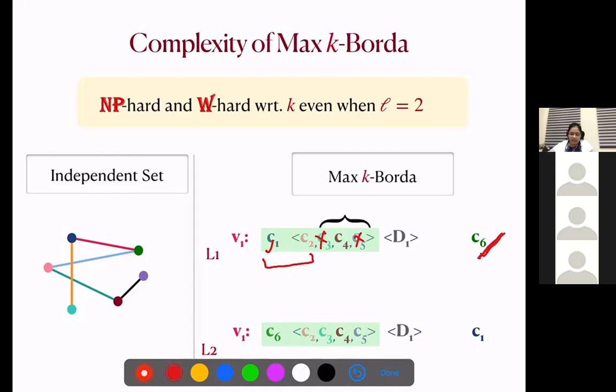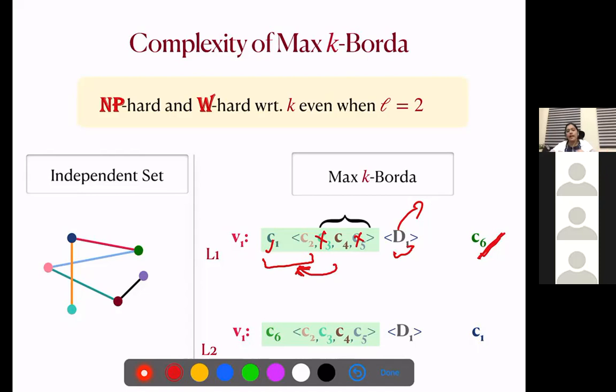Basically, whatever the difference you get from here, you get that many dummy candidates here. So this is how we ensure that C1 and C6 both are not part of the committee. But now what may happen is that maybe some candidates from D1 are in the committee, and we don't want this to happen because we want a one-to-one correspondence between the committee and the independent set solution.